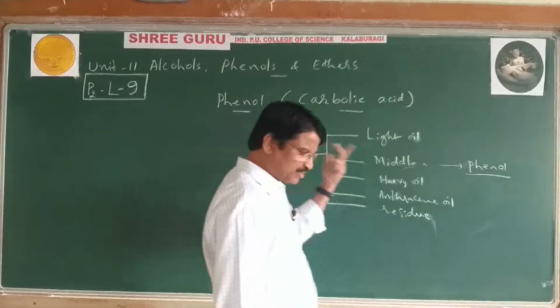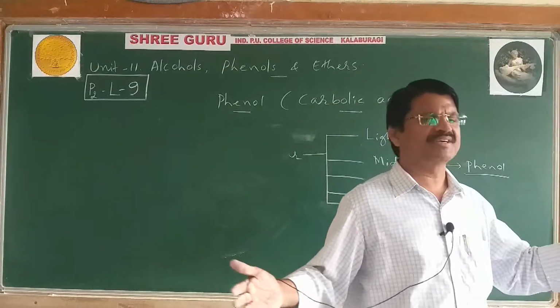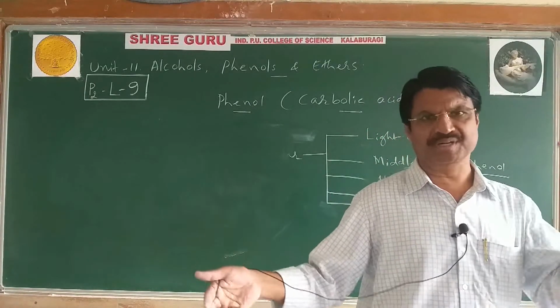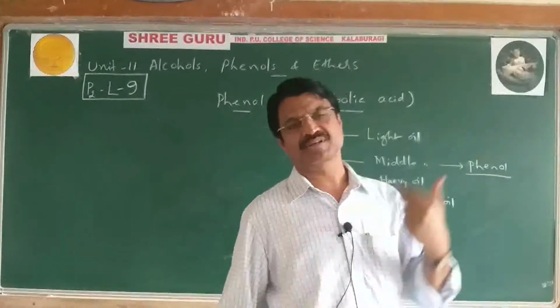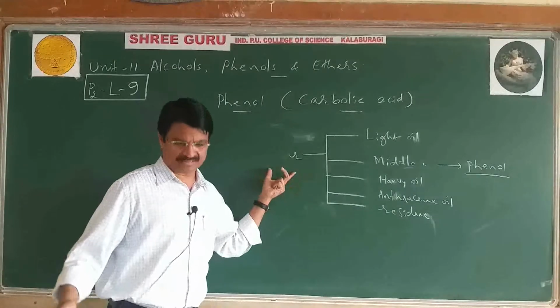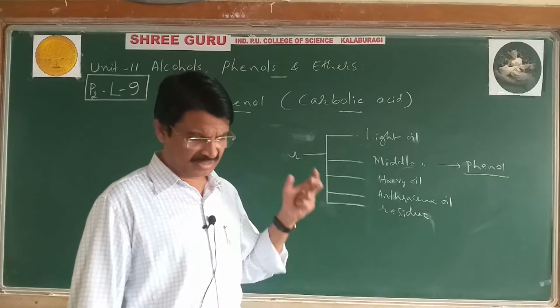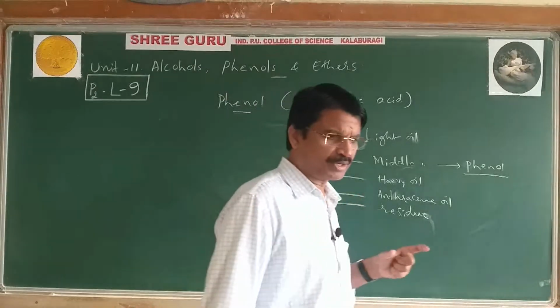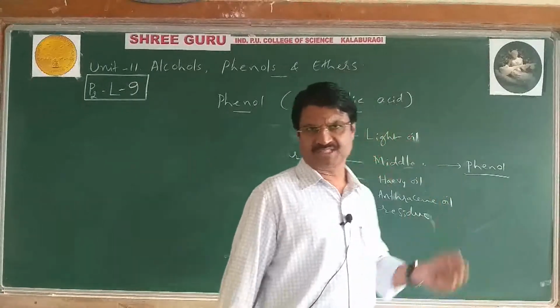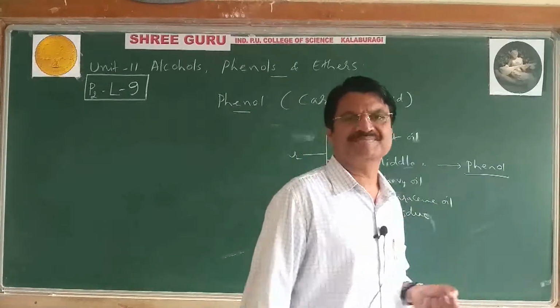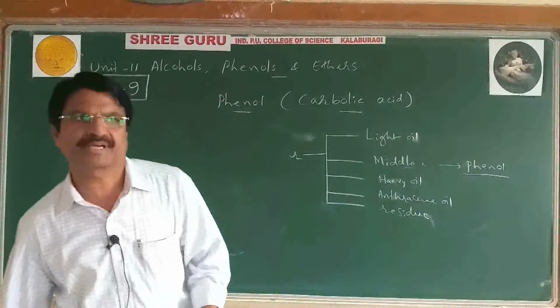In manufacture, the method is the same, but we take a large quantity, in tons, quintals, or kg wise, in industries. It is the production of a chemical compound on a large scale, which is said to be manufacture.